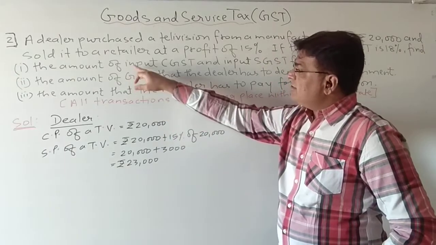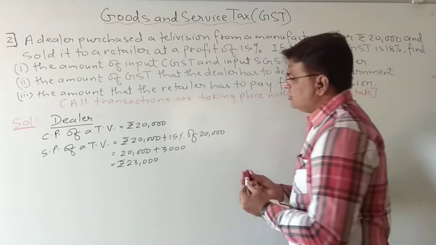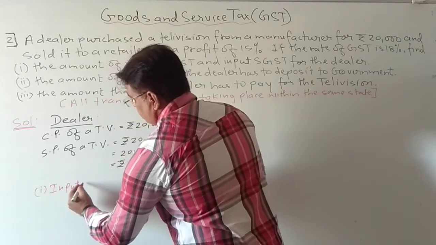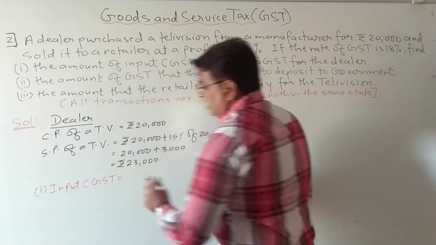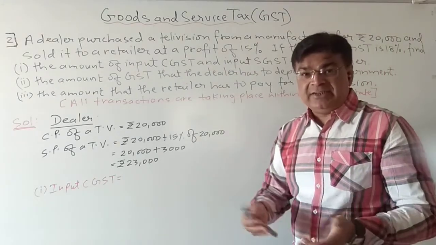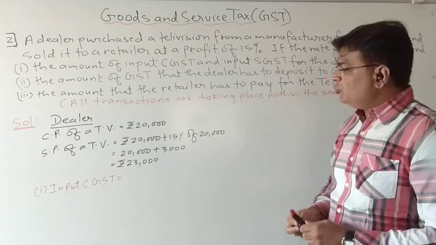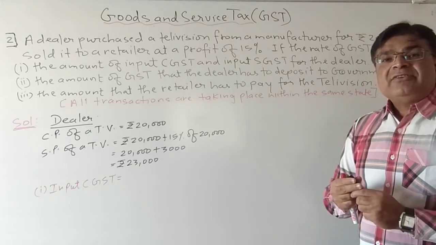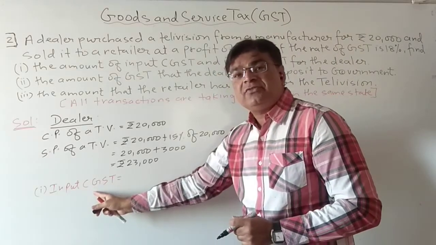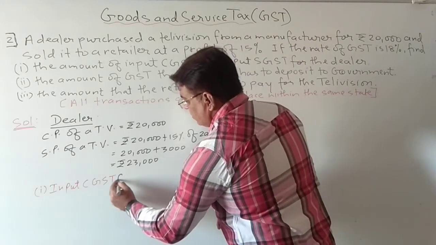So input tax. What will be the input SGST and input CGST? So first let us find that. So first, input CGST. Now we know in intrastate the tax is equally distributed to central and state government. So from that 15%, 7.5% will go to central government and 7.5% to state government. First one we are finding is input GST for the dealer.